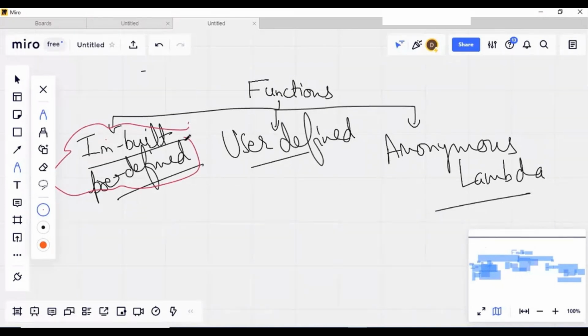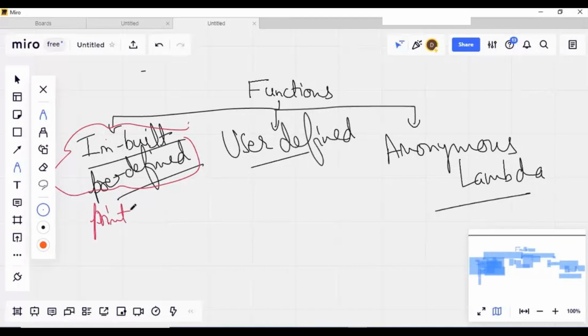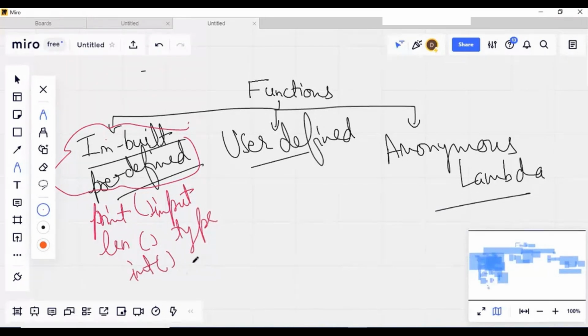Let's go ahead with the built-in functions. Built-in functions or predefined functions are those functions which are built inside Python. They already exist and we are already using them. If you remember, we had used the print function, the length function, the input function, the type function, and sometimes the typecasting integer or float functions as well.